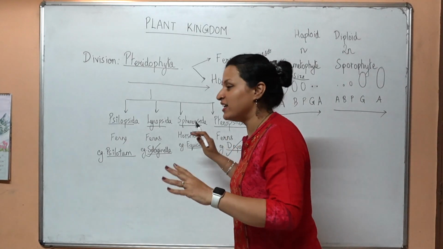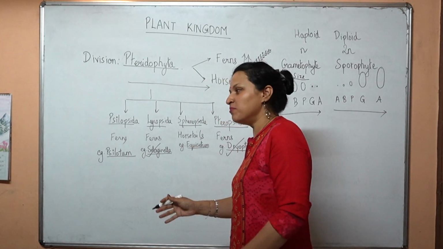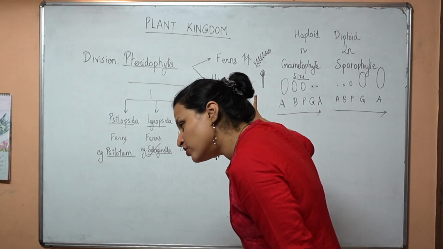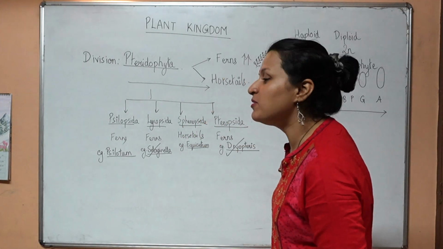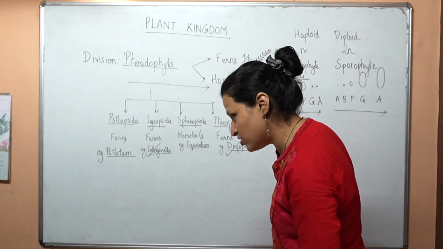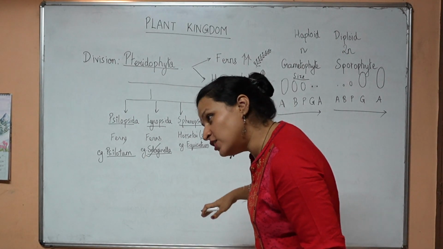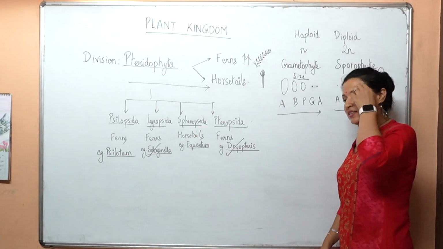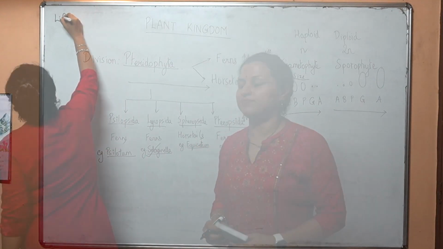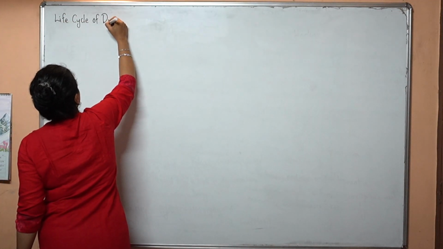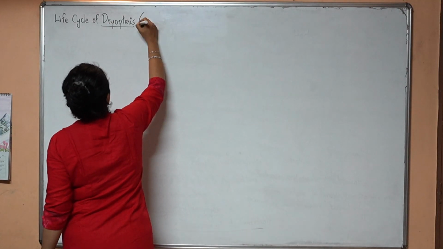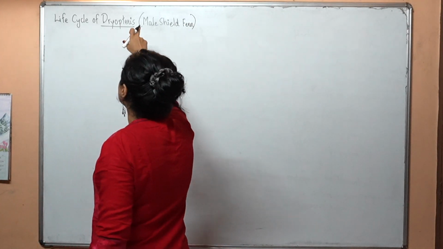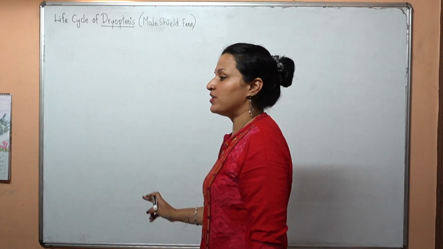So we are talking about Pteridophyta right now. In Pteridophyta, the main plant body is the sporophyte. We want to see now how in its life cycle this sporophyte produces the n stage, that is the gametophyte, and how that n produces the 2n again. We are going to see that in a life cycle. So let's start with the life cycle of Pteridophytes. Life cycle of Dryopteris we are doing right now. Dryopteris is also called male shield fern, and you will tell me why it is called male shield fern when we are doing the life cycle.